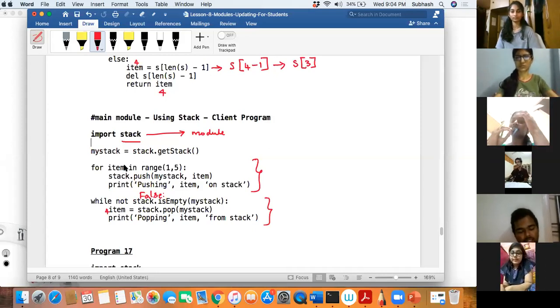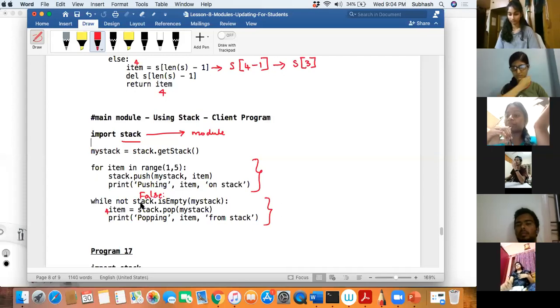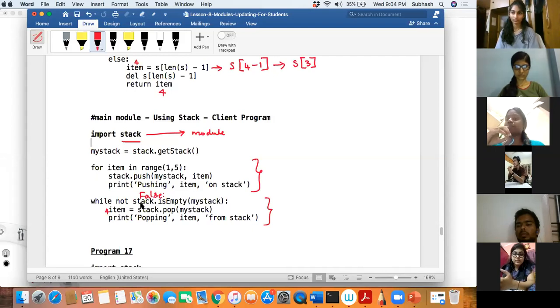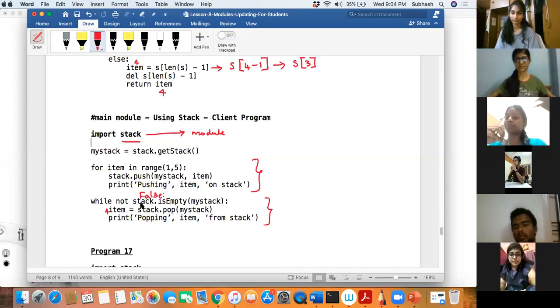Sir, if I'm not using the range, that means that the stack is endless, right? No. If you don't use it, the stack is endless. It means you can store any number of values into the stack. Is that what you're asking? Yes, sir. No, what you must actually do is hardcode the stack. You must use some condition which says maximum 5 elements. If the top has reached that condition, then I'll not be able to do any more push. You must define a particular number. Don't keep it as endless.